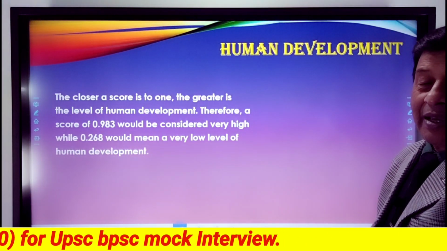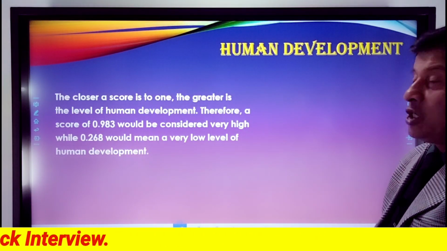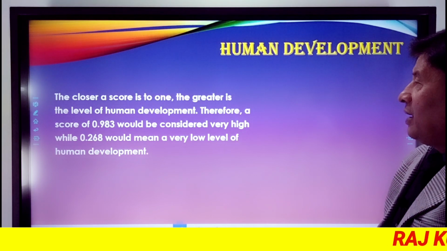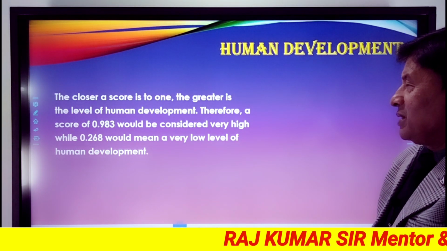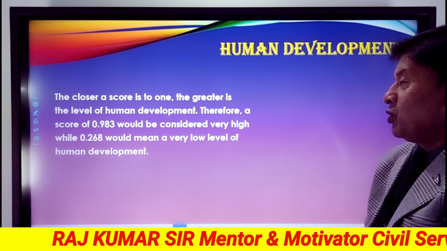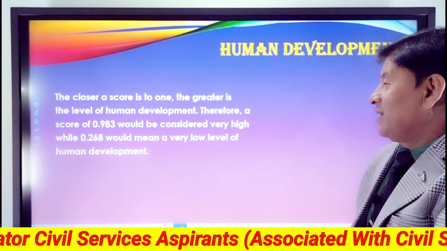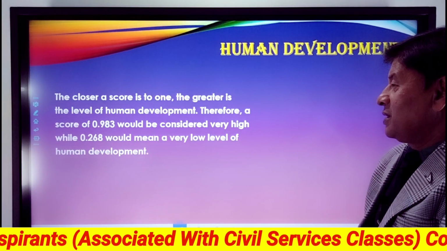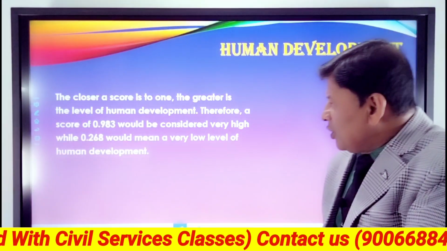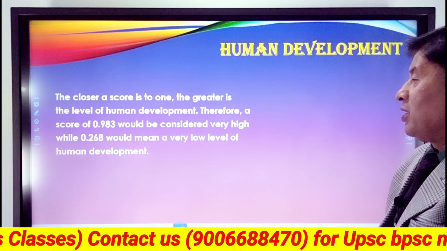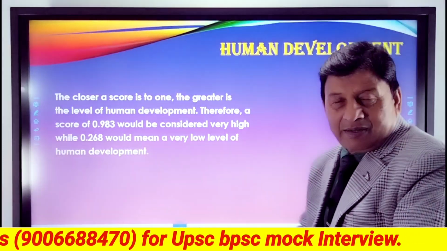The closer a score is to 1, the greater is the level of human development. Therefore, a score of 0.983 would be considered very high, while 0.268 would mean a very low level of human development.